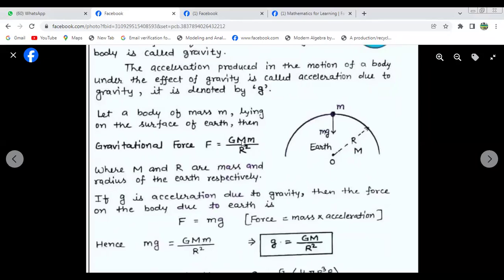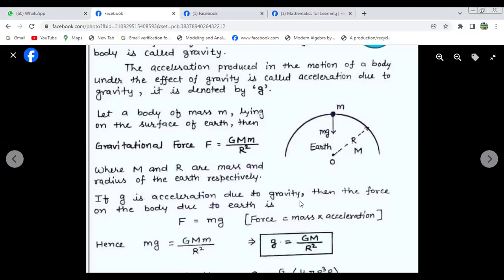Here M is the mass of the Earth, small m is the mass of another body which lies on the Earth, and R is the distance between the center of the Earth and the body.